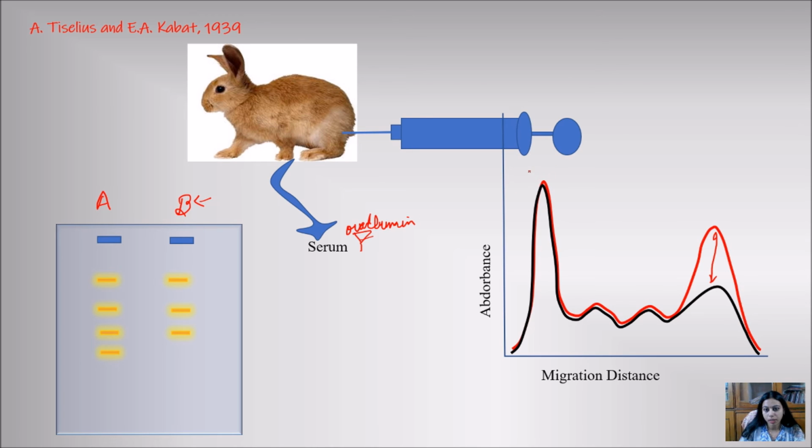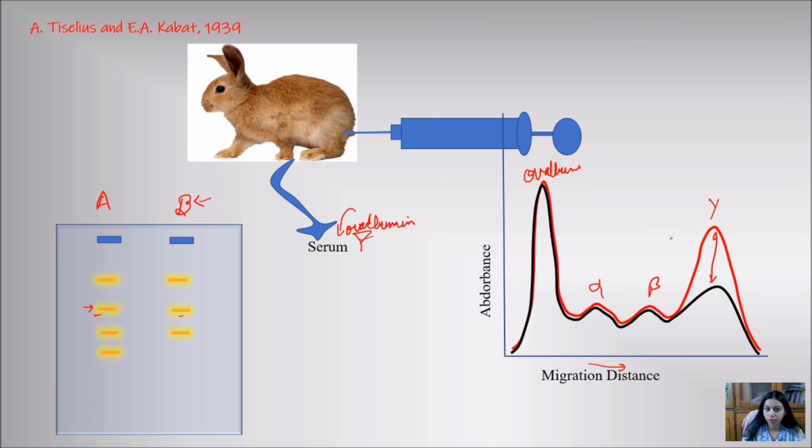The first band represented the ovalbumin. After the precipitation of the ovalbumin, they re-inoculated ovalbumin into the serum, but did not observe any precipitation. That is why in the second aliquot they also got a similar peak of ovalbumin. Then the second peak, representing the migrating distance, and the next peaks they named alpha, beta, and finally gamma. Alpha and beta were present in both cases, but gamma was absent.